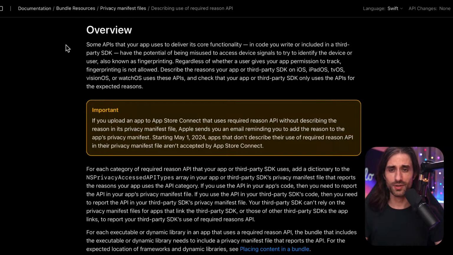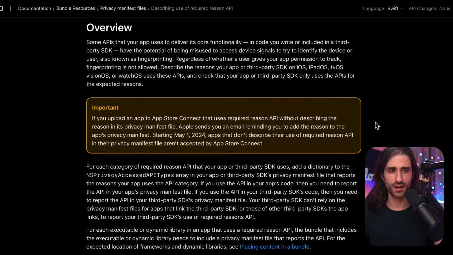So what's the overview? Some API that your app uses to deliver its core functionality in code you write or included in third-party SDKs have the potential of being misused to access device signals to try to identify the device or user, also known as fingerprinting. So what I was mentioning when I was referring to the article from 9to5Mac. Regardless of whether a user gives your app permission to track, fingerprinting is not allowed. Describe the reasons your app or third-party SDK on iOS, iPadOS, tvOS, visionOS, or watchOS, that's a lot of OSs, uses these APIs, and check that your app or third-party SDK only uses the APIs for the expected reasons.